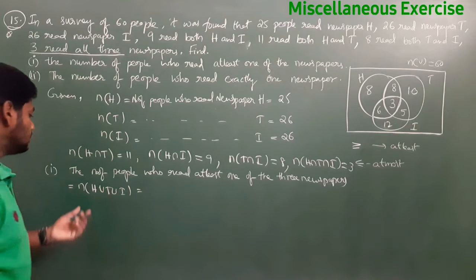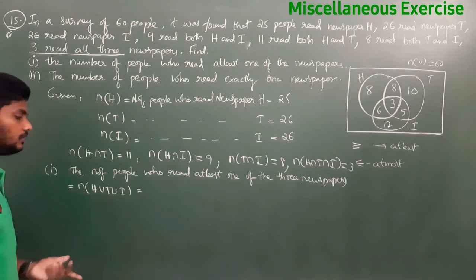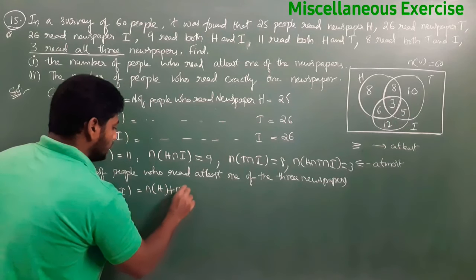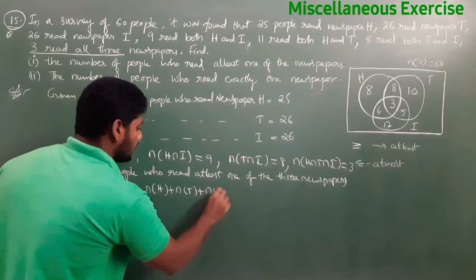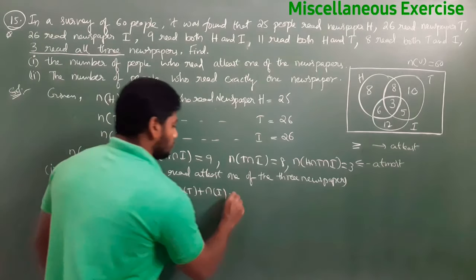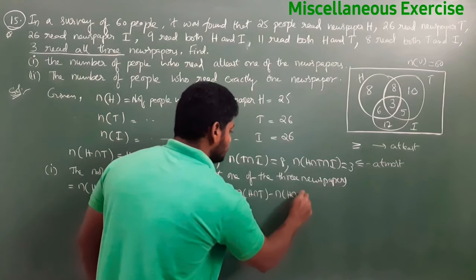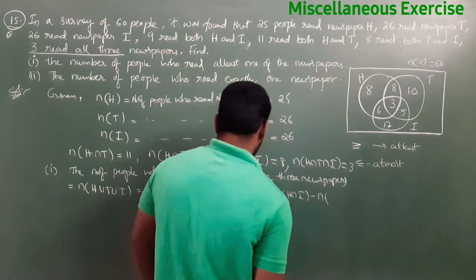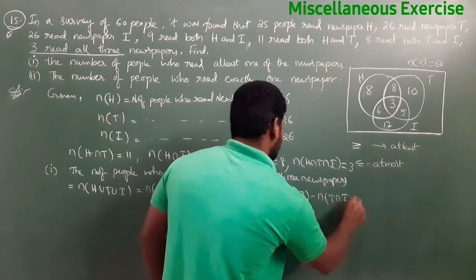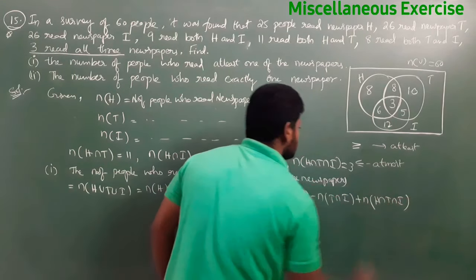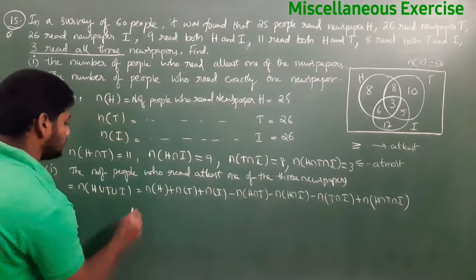That is N of H plus N of T plus N of I. You know the formula. Minus N of H intersection T minus N of H intersection I minus N of T intersection I plus N of H intersection T intersection I. Substitute the values and simplify.